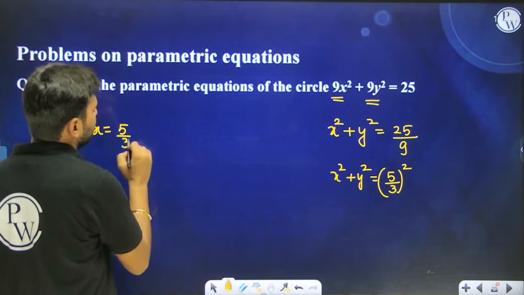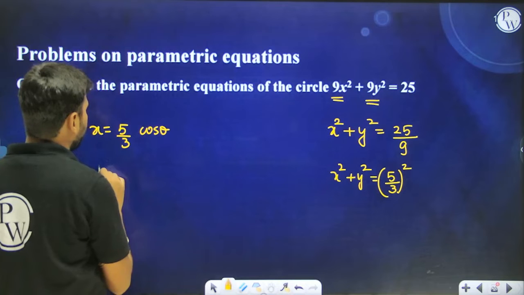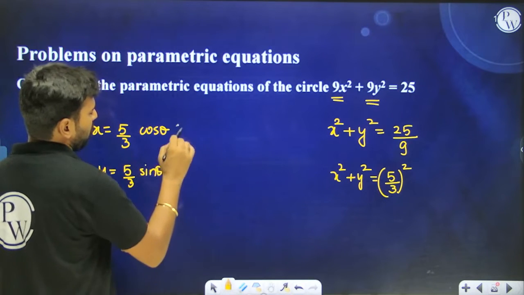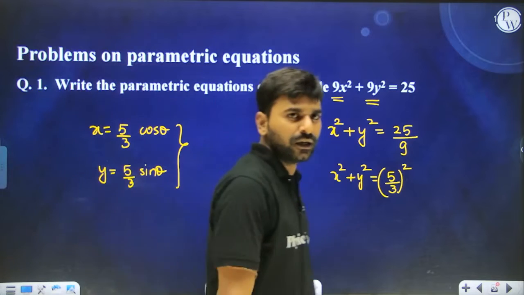Now over here the radius of the circle is 5 by 3, so x can be taken as r cos theta, that is 5 by 3 cos theta, and y can be taken as r sin theta, that is 5 by 3 sin theta. I hope you guys are clear with this particular thing.